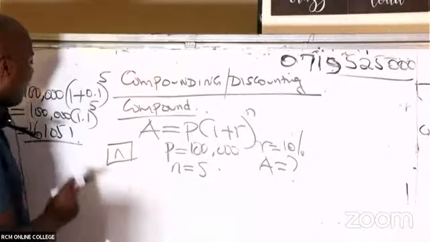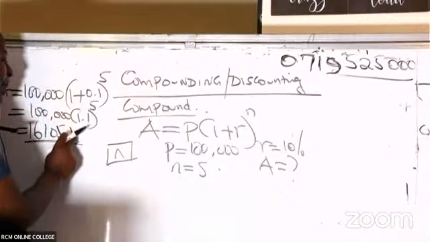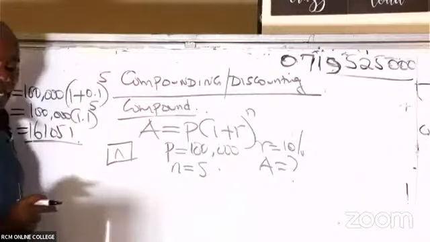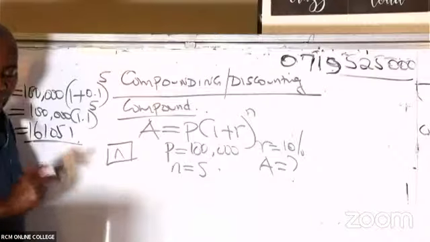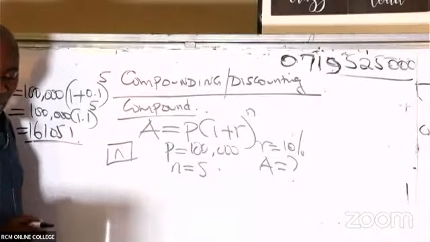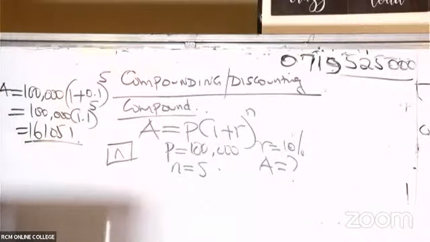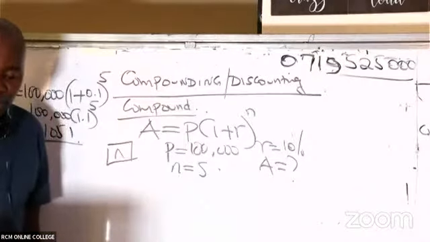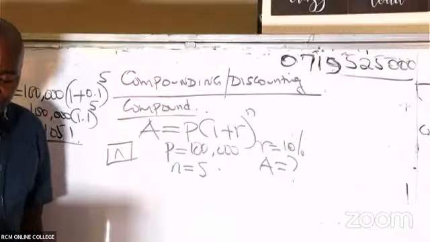Thank you so much. Am I able to get an exact number? Is there somebody who can even give me the decimals? I want the decimals as well. Is there somebody who can go an extra mile and be kind to Mwalimu by giving me the decimals? Or did it come exactly 161,051? Ah, it's exact.